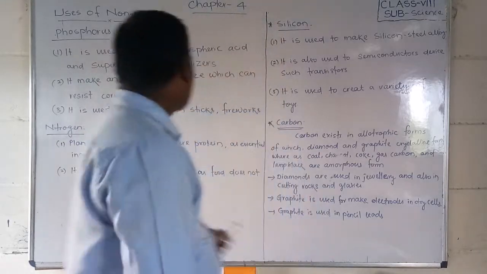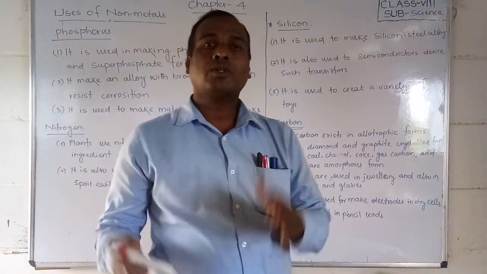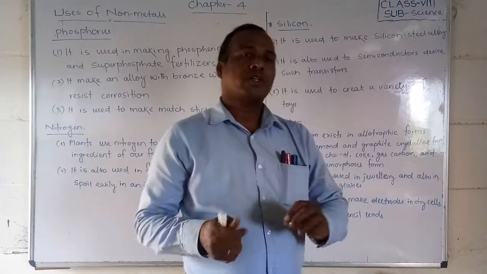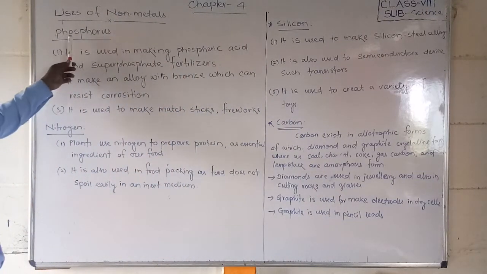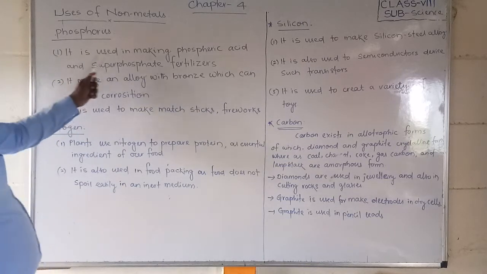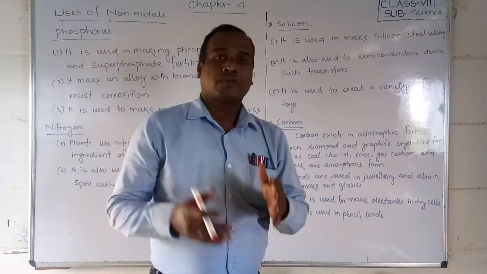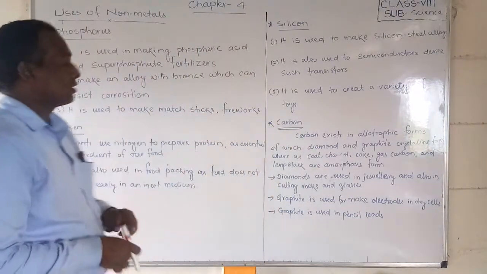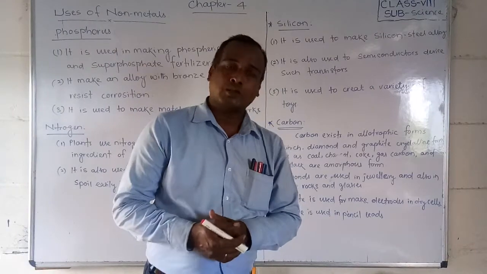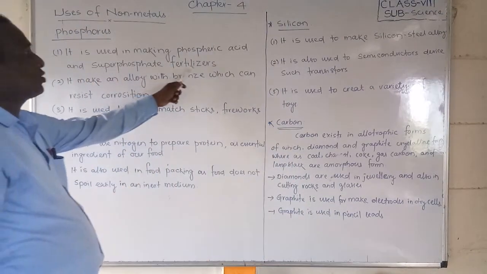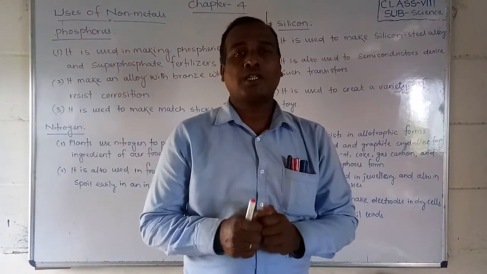So let us start with the uses of phosphorus, nitrogen, silicon and carbon. Today we are going to discuss how we use these non-metals in our daily life. See students, phosphorus is also a non-metal. We are using it for making phosphoric acid and superphosphate fertilizers. Phosphorus is used for phosphoric acid, and also for fertilizer purposes, the superphosphate fertilizers.